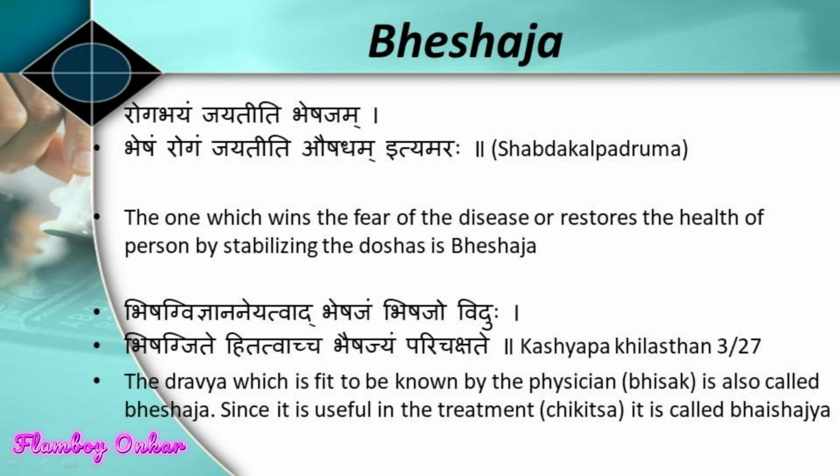So, when the bheshaj is given to the person, it brings stability of the doshas, or brings the equilibrium of the doshas, and overcomes or cures the disease. That substance is known as the bheshaj. So the substance which is given to the person that brings the stability of doshas and cures the disease is known as the bheshaj.